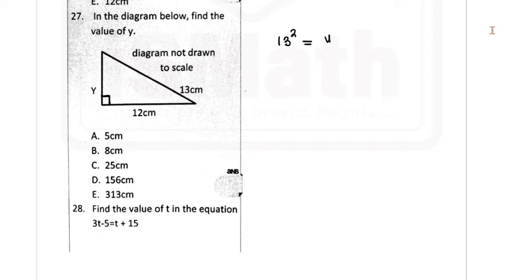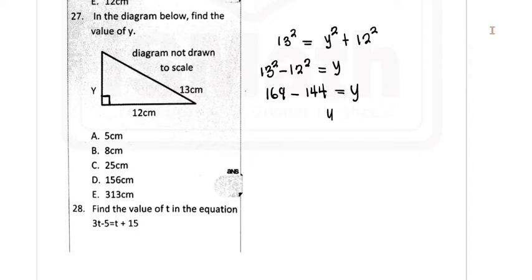So the other sides are actually y plus 12, but that's the sum of the other sides, and then the squares of these other sides. This is actually what it is. So now to find y would be equal to 13 squared minus 12 squared. So this means that 13 squared, which we know already to be 169, you're going to subtract 12 squared from it, which is 144. That will give you y.